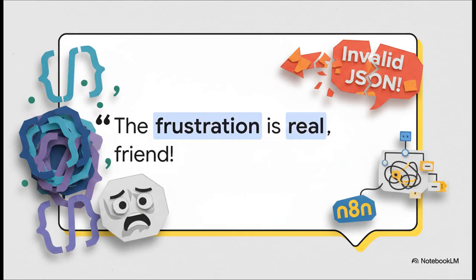Does this sound familiar? Oh man, you've checked your brackets, every comma is perfectly placed, the data preview even looks great, but n8n still screams invalid JSON at you. It is such a classic n8n moment, and trust me, you are definitely not alone on this one.